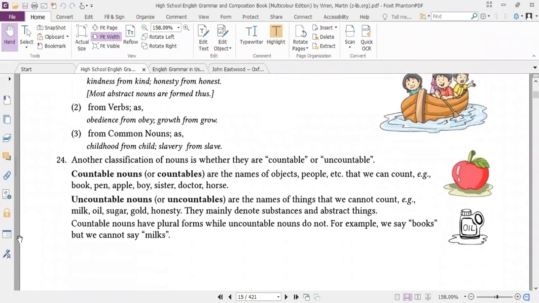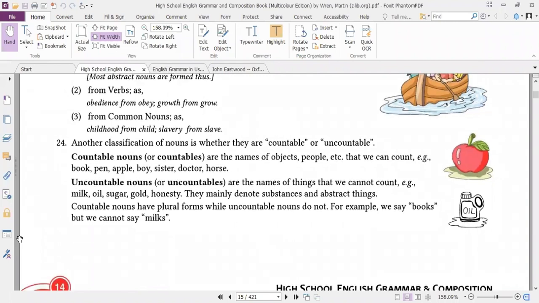So the next classification is the classification of nouns on the basis of their being countable or uncountable. We can count them, or we can't count them. Some are countable nouns, such as book, pen, apple, boy, sister, doctor.